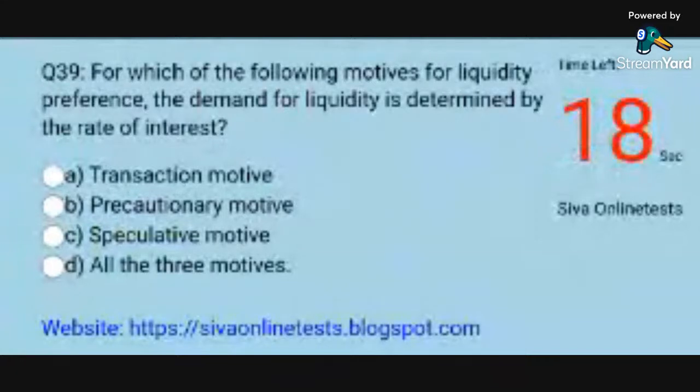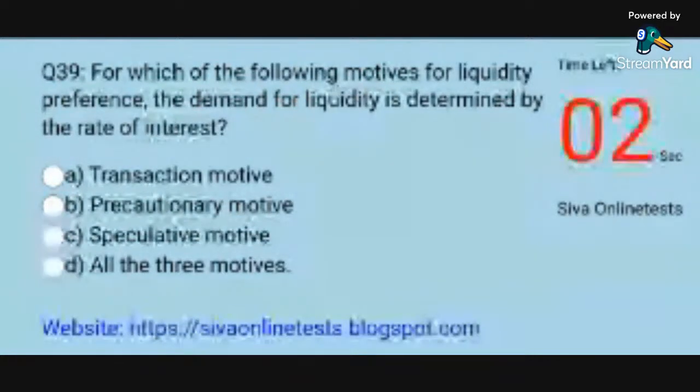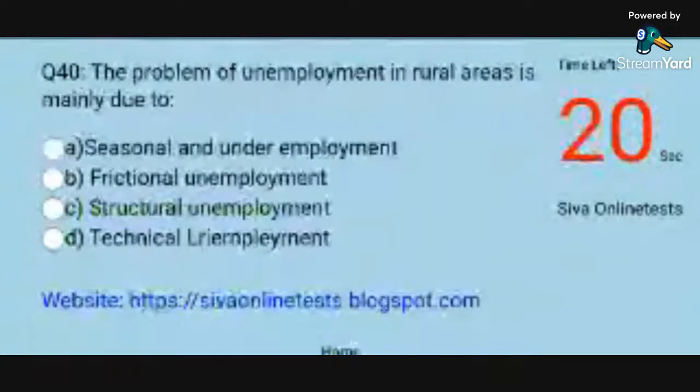Question 39. For which of the following motives for liquidity preference is the demand for liquidity determined by the rate of interest? Options. A. Transaction motive. B. Precautionary motive. C. Speculative motive. D. All the three motives. Answer. C. Speculative motive.